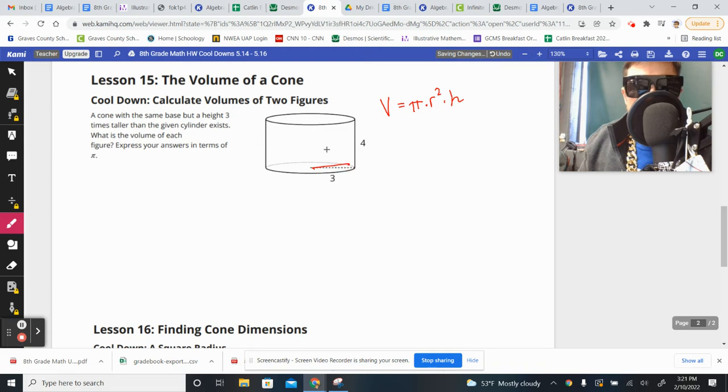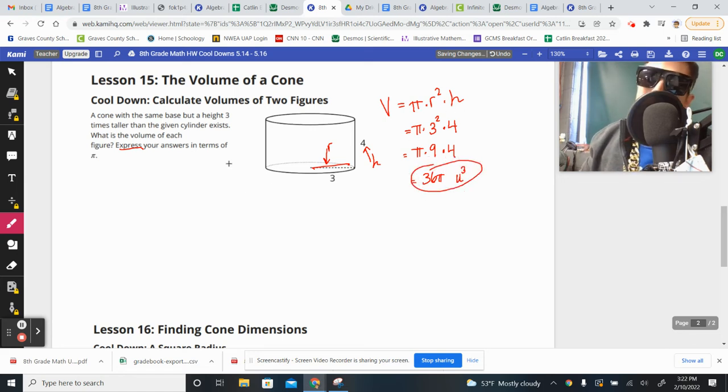We have everything we need. We've got the radius right here. We've got the height right here. So we can plug those numbers in. Pi times our radius, which is 3, getting squared, times our height, which is 4. 3 squared is 9. Not 3 times 2, 3 times 3. And then 4 times 9 is 36. So we get 36 pi. And it wants us to express ourselves in terms of pi. So we're going to leave it as 36 pi units cubed for the volume of the cylinder.